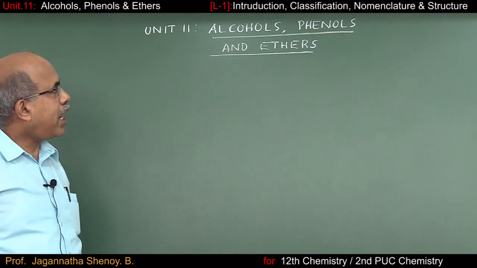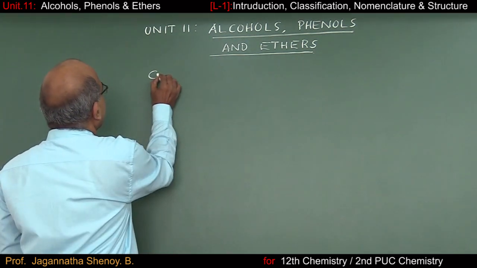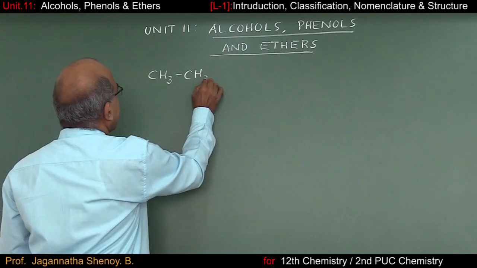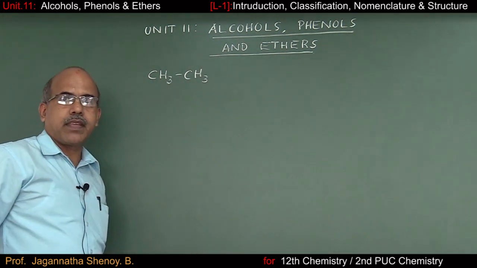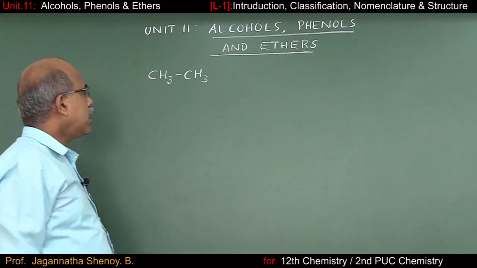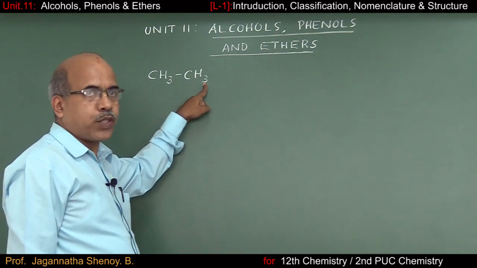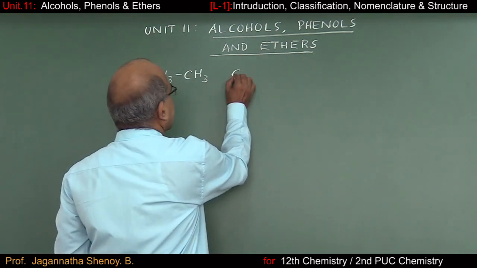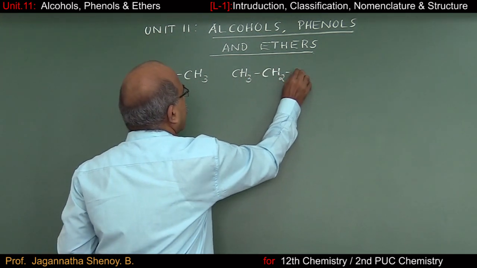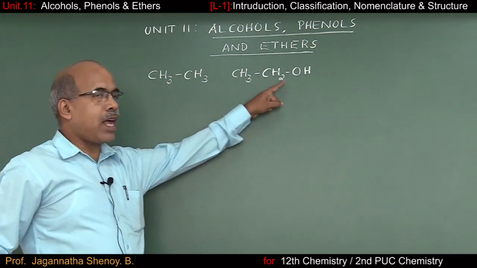In order to understand what are alcohols, I will consider a simple aliphatic hydrocarbon, CH3-CH3. The name of the compound is ethane. Here, one hydrogen atom I will replace by an OH group. What I get is CH3CH2OH. It is called ethyl alcohol.